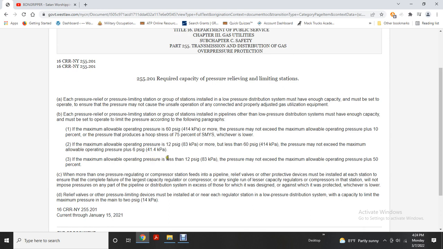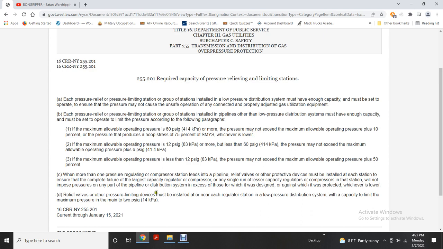If the maximum allowable pressure is less than 12 psi gauge, the pressure may not exceed the maximum operating pressure by more than 50%. When more than one pressure regulating or compressor station feeds the pipeline, the relief valve or protective device must be attached. Install each station to ensure the complete failure of the largest capacity regulator or compressor and a single run and lesser capacity regulator or compressor in the station will not pose pressure in any part of the pipeline distribution system in excess of which for the design against both the protected which is lower.